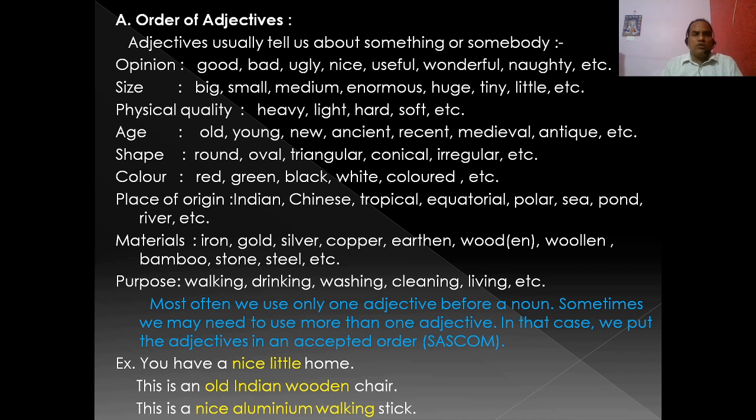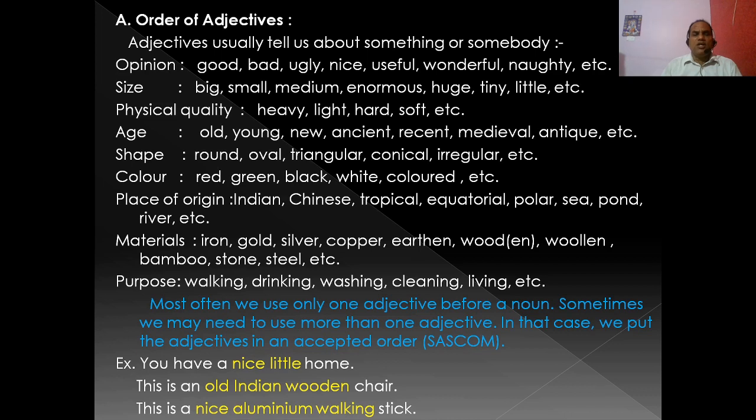Then shape: a round table conference, oval, triangular, conical, irregular, etc. These are the shapes. And the adjectives of color, the adjectives which describe the color: red ribbon, green shirts, black diamonds, red, green, black, white.